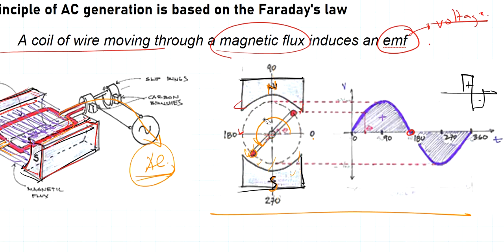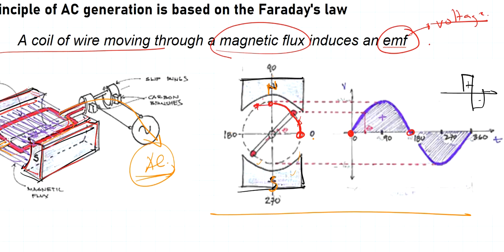Okay, so going back again, let's say we'll start from 0. Once the action of the coil is parallel to the lines of the magnetic flux, then our generation of voltage is just 0. So it's right here. Now as it rotates counterclockwise, it starts to cut the flux until it reaches 90 degrees.